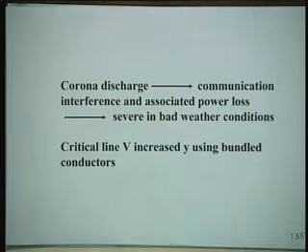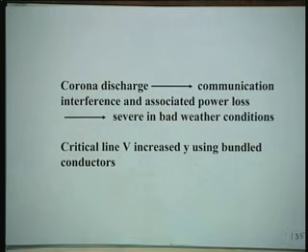Corona discharge also creates communication interference, and there is a loss. Don't think I squared R loss is the only loss in a transmission line. And there is Peek's formula, if you recall that term, which is used for calculation of corona loss. You can always revise your undergraduate notes or book. And this is very severe in bad weather conditions, as I told you.